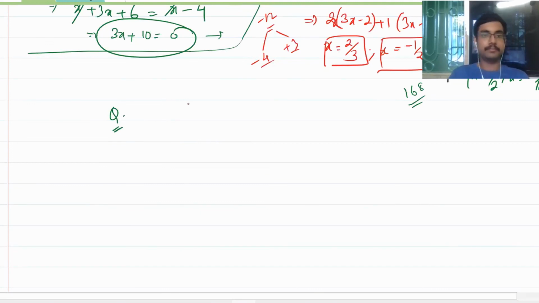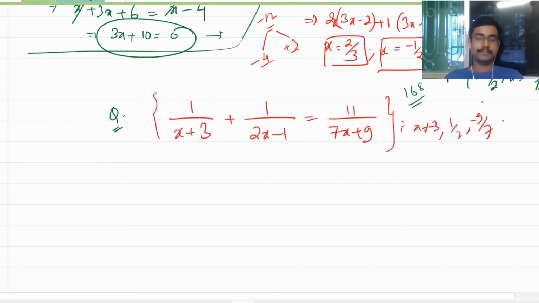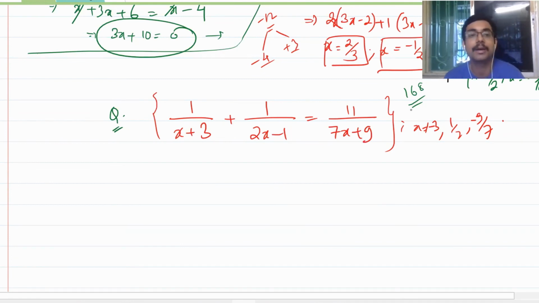Solve one last problem. 1 by x plus 3 by 1 by 2x minus 1 is equal to 11 by 7x plus 9. Solve this. It is given that x is not equal to minus 3 or half or minus 9 by 7. Solve it quickly. No, minus 3 will not be there. Nobody said 3 won't be there. Minus 3 won't be there. Here that is the not equal to sign and minus. It's not equal to minus 3. It cannot be minus 3, but it can be 3, right? 3 and minus 17. Good.